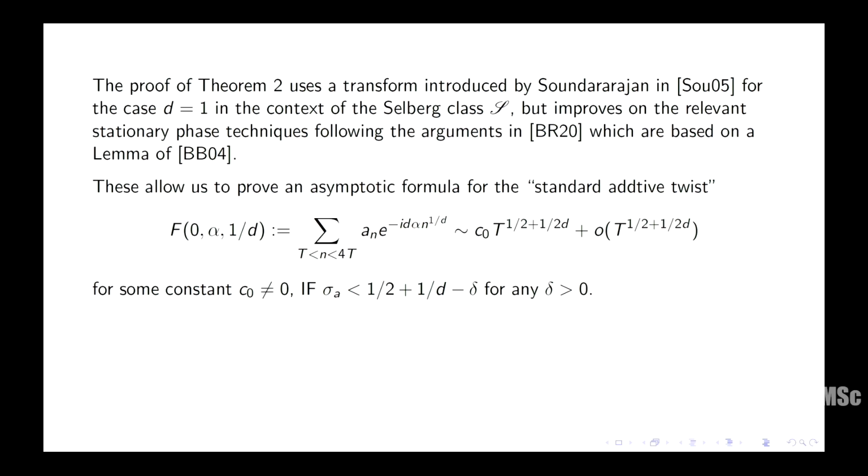Using that last one. Sorry? There are 2D lists, 1 over 2. Where? 1 over 2D. Here? No, last line. There, right? Oh, yeah, I'm sorry. That should be half plus 1 over 2d. That's a 2D, yeah, sorry. The typo there, that's half plus 1 over 2d. Yeah, okay.